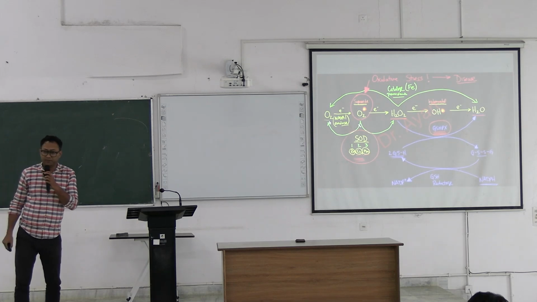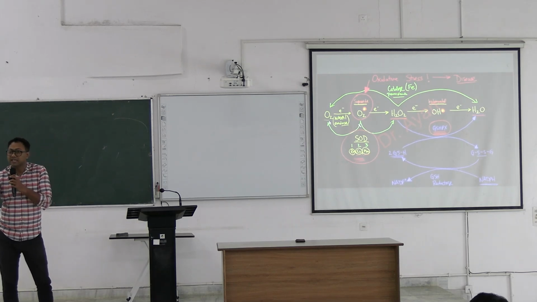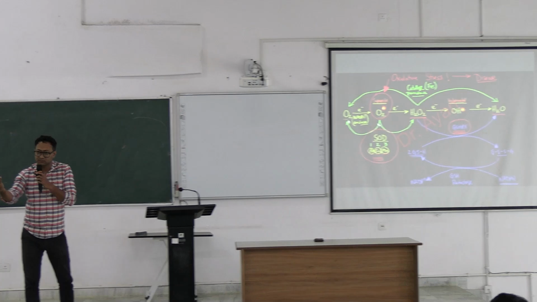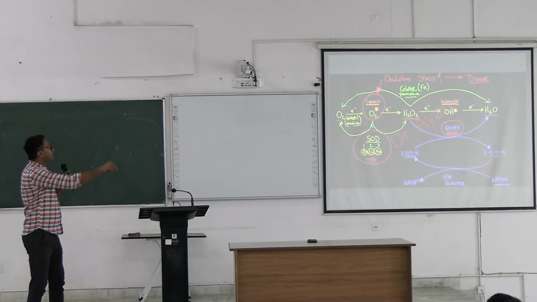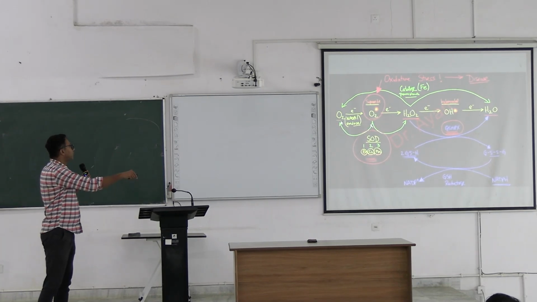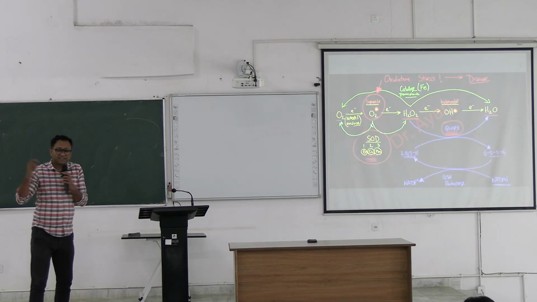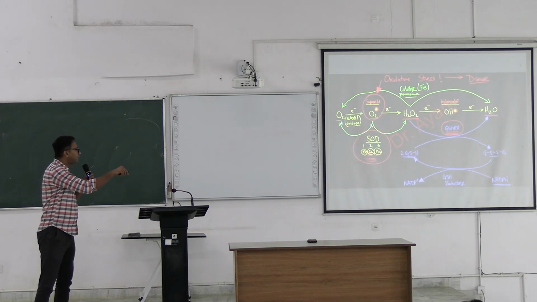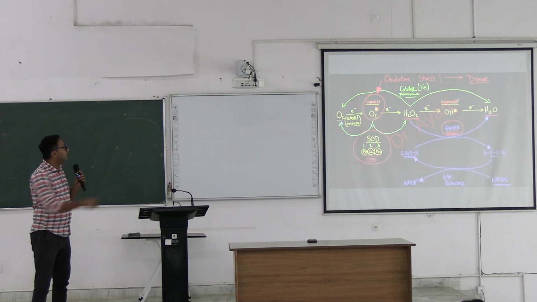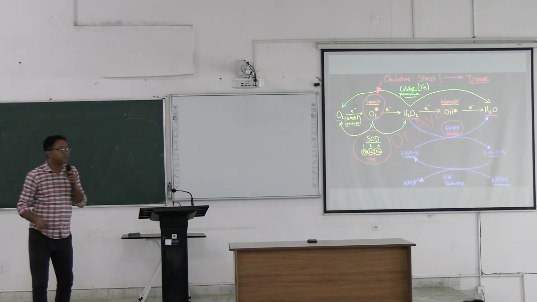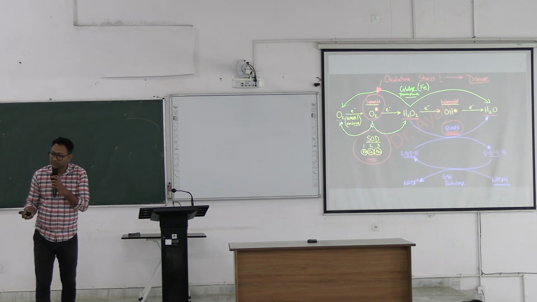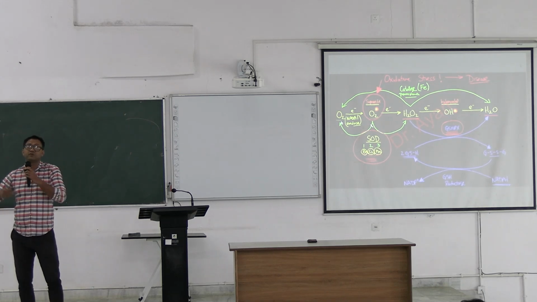Okay? And all these counter enzymes need a metal cofactor. For catalase you need iron. For superoxide dismutase you need zinc, copper, manganese, right? And for glutathione peroxidase you need selenium, right?